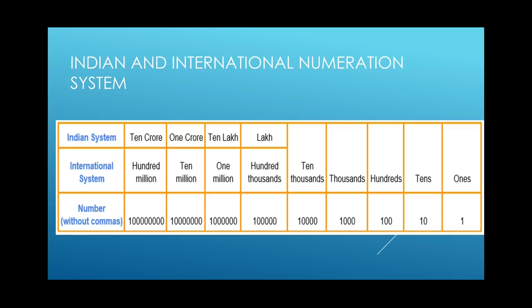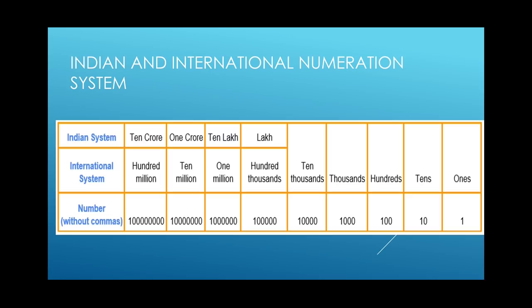As soon as we say lakh in Indian system, it will be known as 100,000s in international system. 1 million, when we say, actually it is 10 lakh in Indian system. I will repeat again. When we say lakh in Indian system, it will be known as 100,000s in international system.